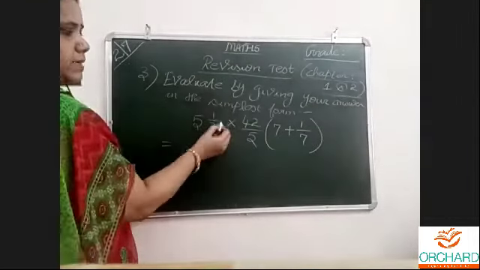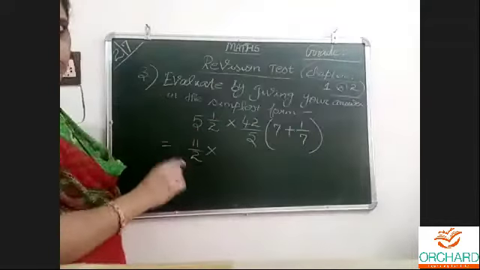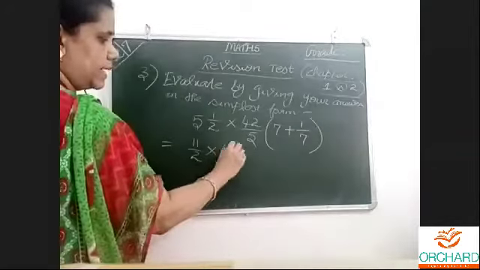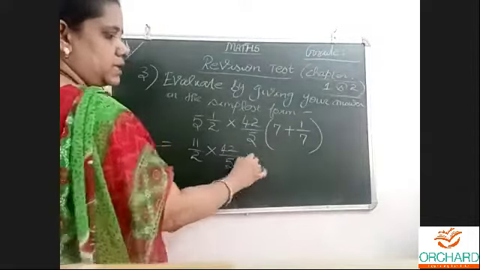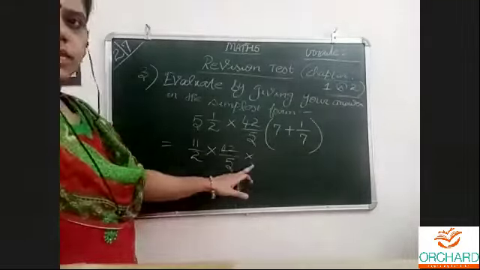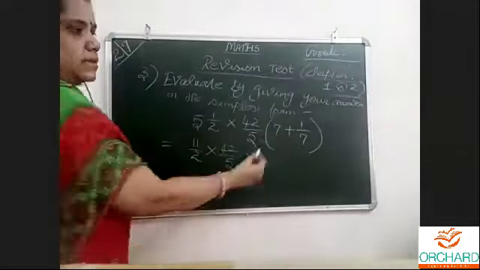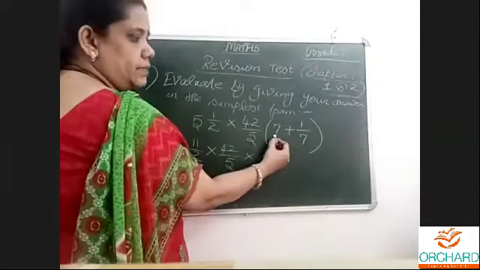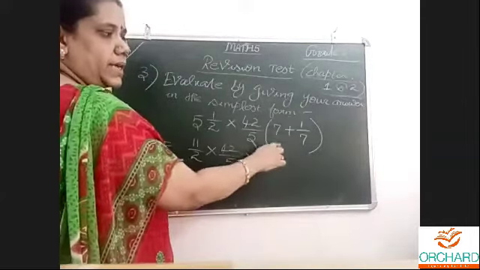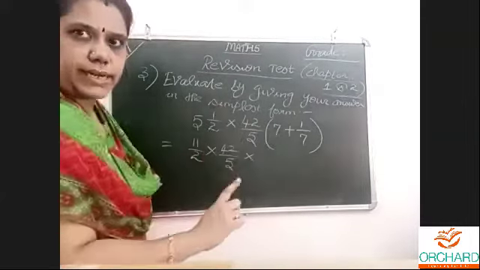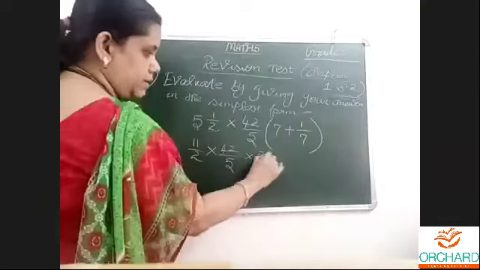5 2s are 10. 10 plus 1, 11 by 2. First step should be like this: 42 by 5. Bracket means multiplication symbol only. Either you can write inside the bracket itself or you can write like this. 7 LCM, 7 by 1. Nothing is there means 1. Okay. Short way of taking LCM, 7 sevens are 49. 49 plus 1, 50. 50 by 7.